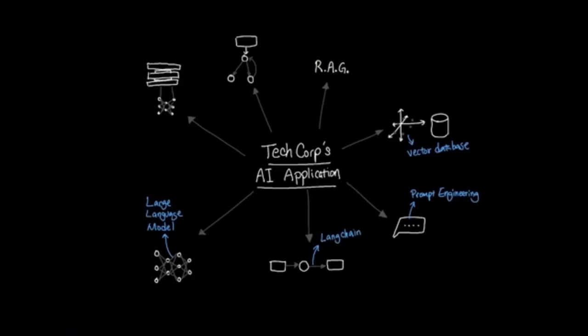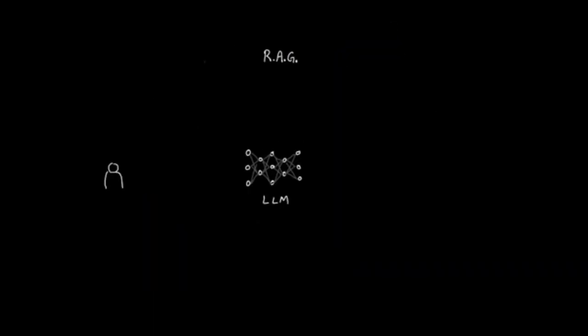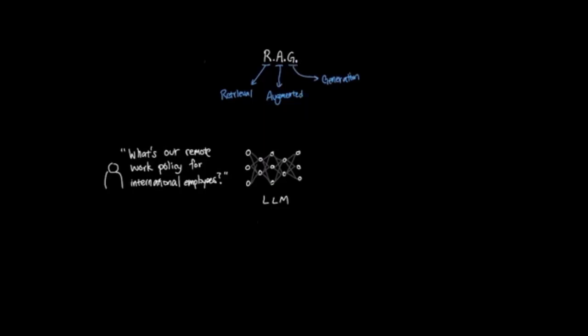So, is it possible that instead of searching through the entire 500 gigabytes of documents, an AI Assistant can fit them into its context window and generate output? This is called RAG, or Retrieval Augmented Generation. Let's say your company used the AI Assistant to ask this question: what's our remote work policy for international employees? In order to understand how RAG works, we need to break it into 3 simple steps: retrieval, augmented, and generation.